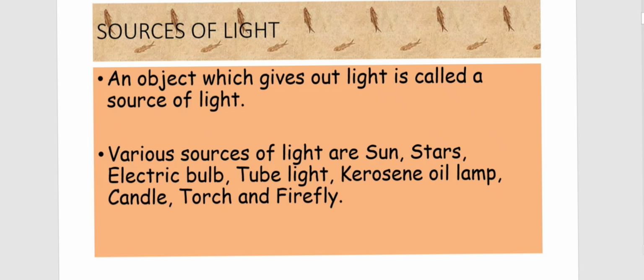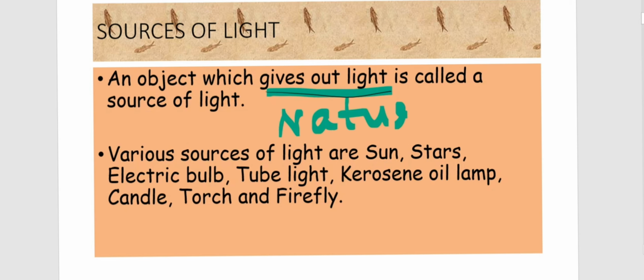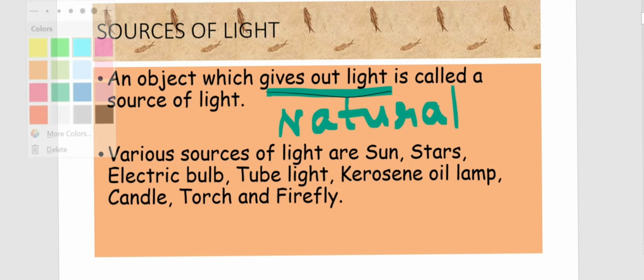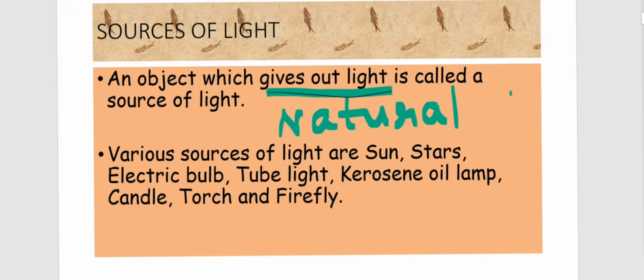Let us move into the sources of light. There are different sources which can produce light. Here, sources means which give out light. The various sources of light can be characterized as natural and artificial or man-made. Natural means it is naturally able to produce light. Among these given examples, what are the things coming under natural? Sun, star and firefly. Sun, star and firefly are able to produce their own light.